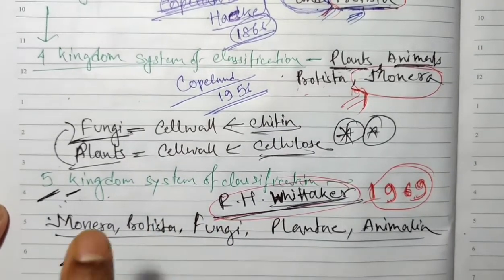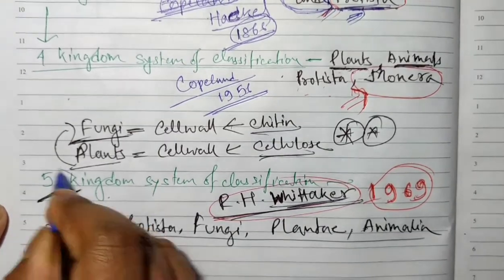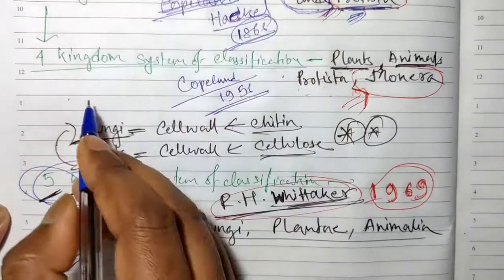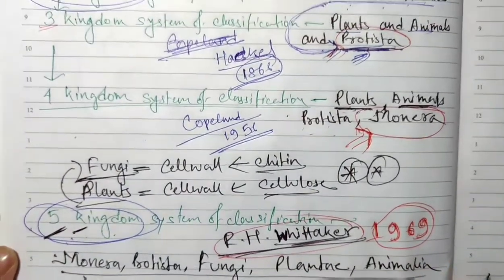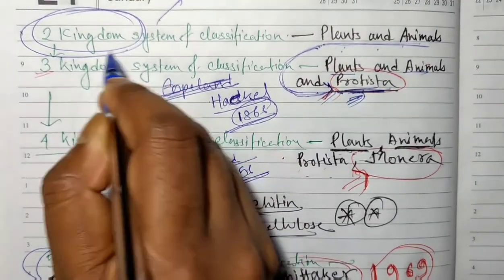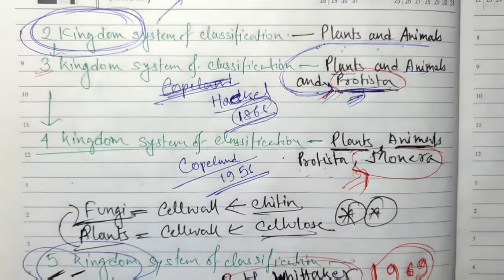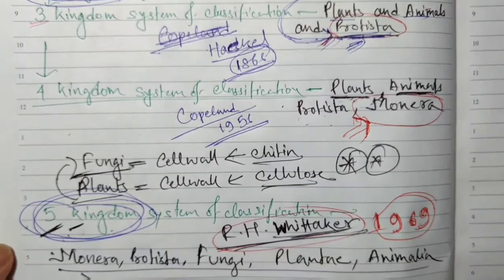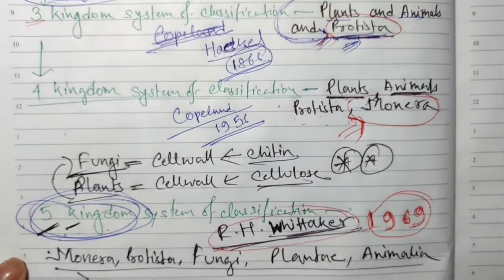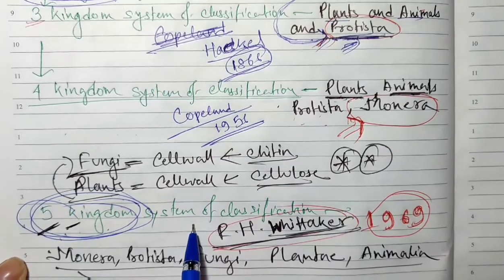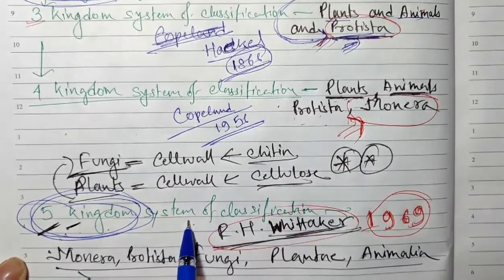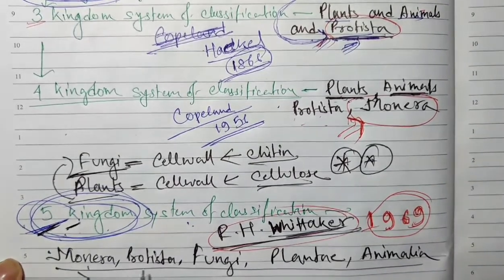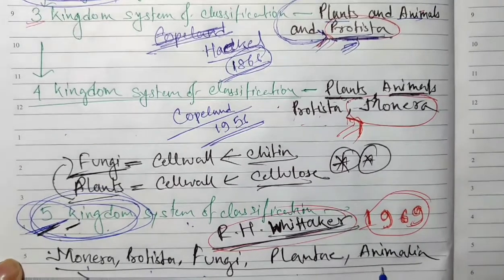And basically in our NCERT book, this 5 kingdom system of classification and this 2 kingdom system of classification, these two are given. Okay, basically you can see here that these two are given. Understood? So we need to understand these things only, this 5 kingdom system of classification and 2 kingdom system of classification. Now what are these 5 kingdoms? Once again, Monera, protista, fungi, plantae, and animalia.